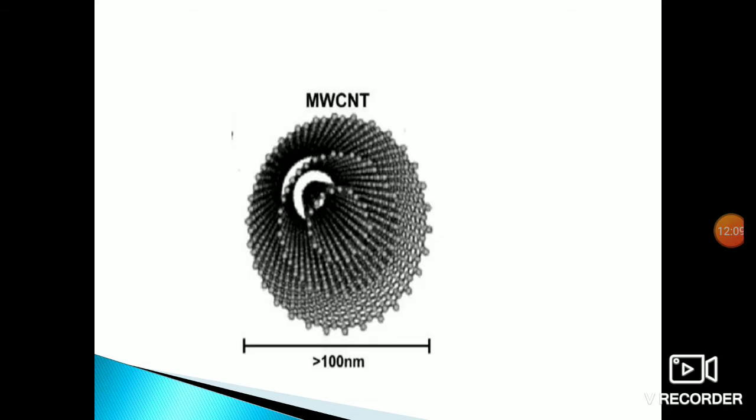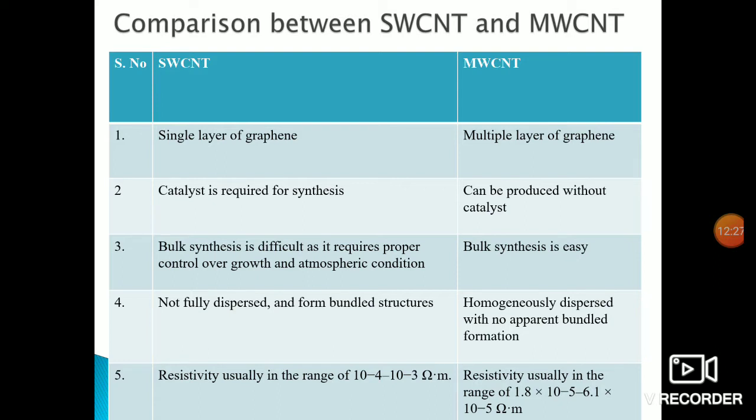See the figure of this multi-wall carbon nanotube. See that: 1, 2, 3 layers. That is a three-layer carbon nanotube. The diameter size is less than 100 nanometers. So we have already discussed these two types. We should now know the comparison, the difference between single-wall carbon nanotubes and multi-wall carbon nanotubes.